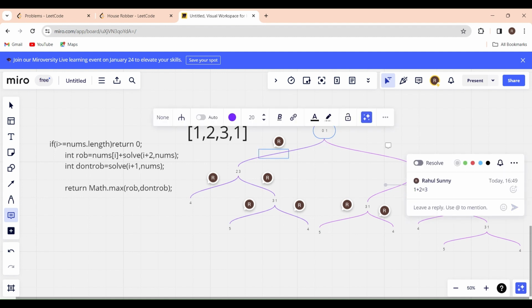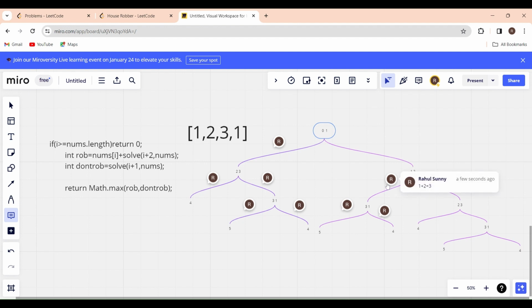Okay, if I rob this house, this will be 3 here. By robbing the second house, I got an answer as 3 here. So what if I don't want to rob the second house? I don't want to rob the second house, and I will go to the next house, that is the third house, right? So I'll go to the third house, which is this. From here, if I rob the third house, where can I go?